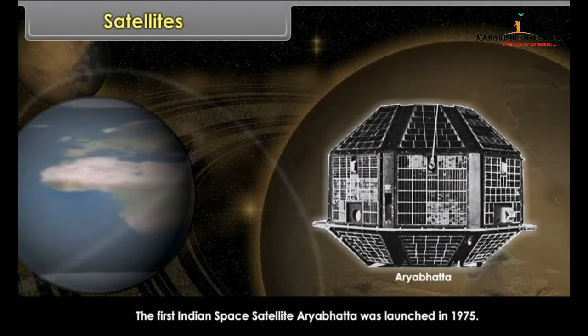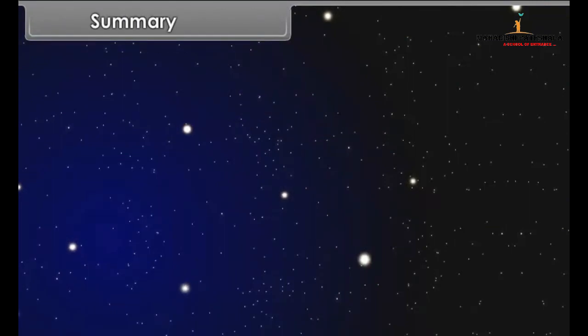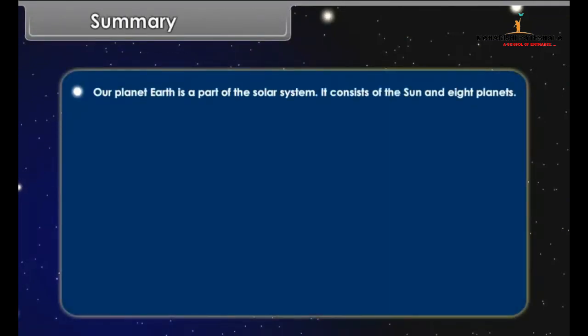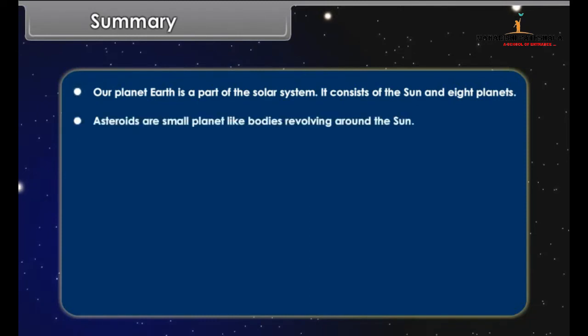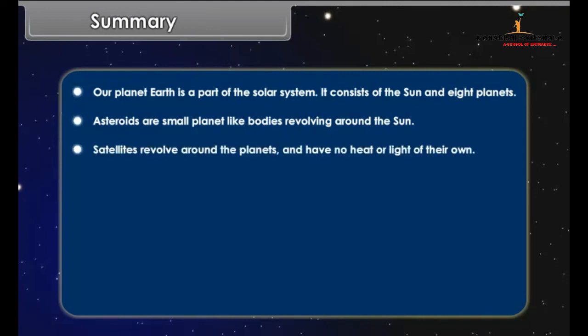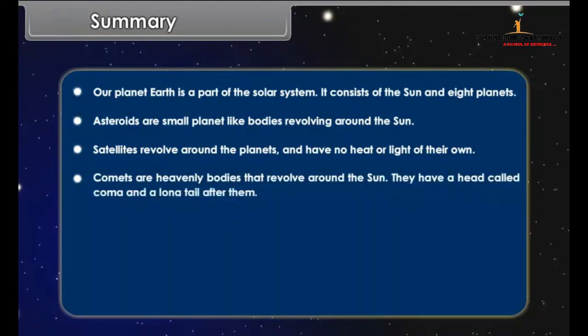Summary. Our planet Earth is a part of the solar system. It consists of the Sun and 8 planets. Asteroids are small planet-like bodies revolving around the Sun. Satellites revolve around the planets and have no heat or light of their own. Comets are heavenly bodies that revolve around the Sun. They have a head called coma and a long tail after them.